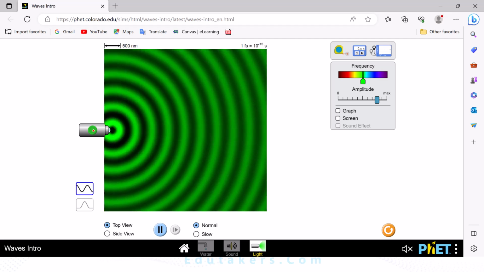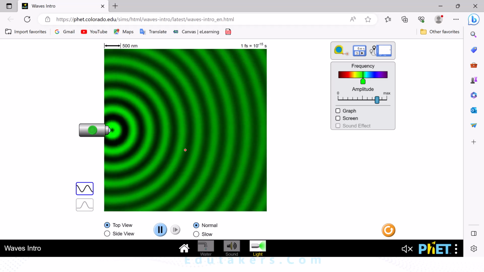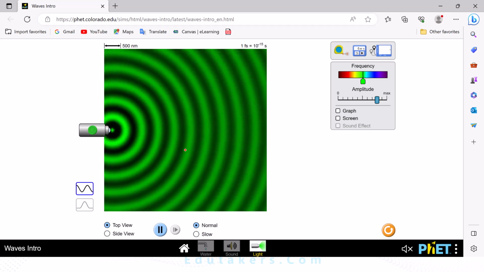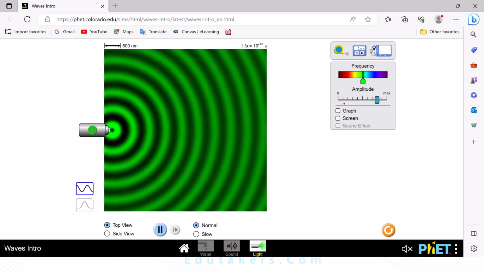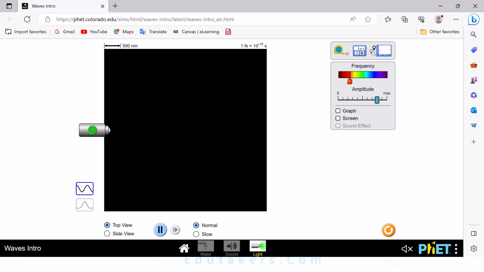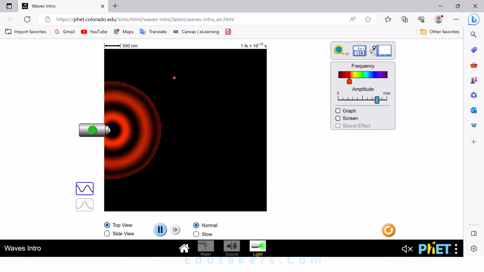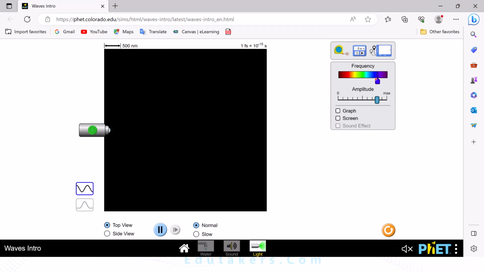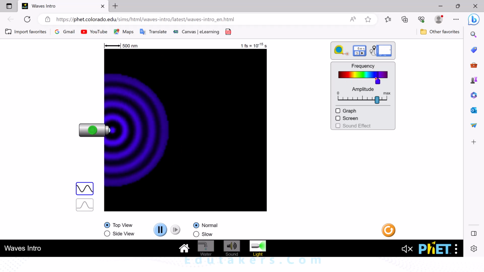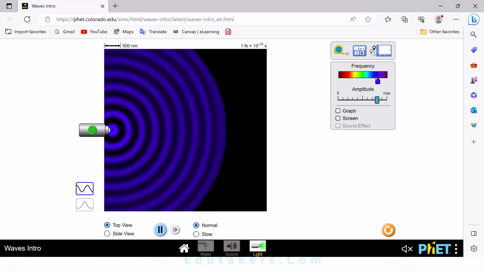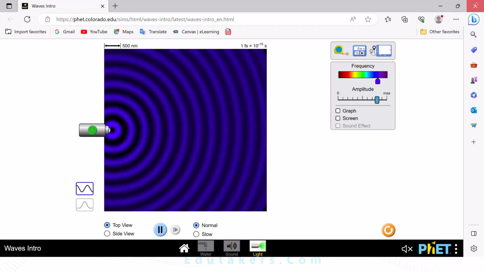So in this way the waves are produced on the surface of the water. Sound waves are also produced as well as the light waves. You can also change the color from here, like you can produce the red waves as well as the blue waves. It's up to you which kind of waves you want to produce here. Let's go back.